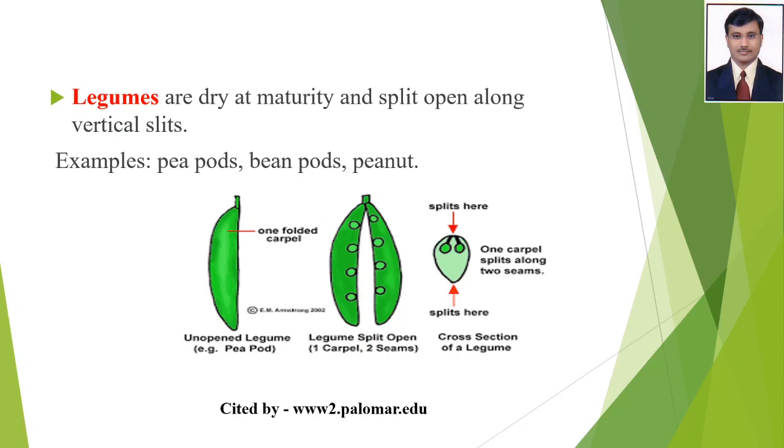Next type, legumes. In that type, legumes are dry at maturity and split open along vertical slits. It splits open as a vertical split. For example, pea, beans and peanuts.